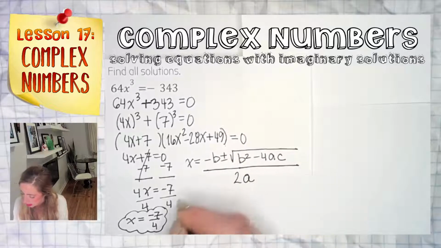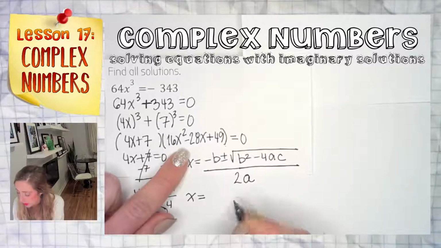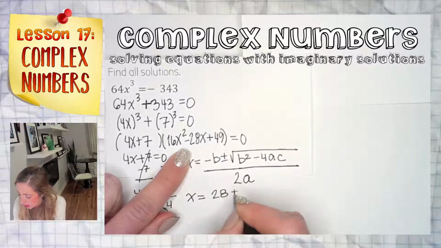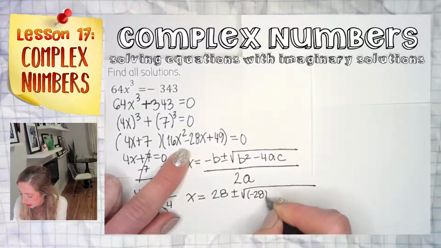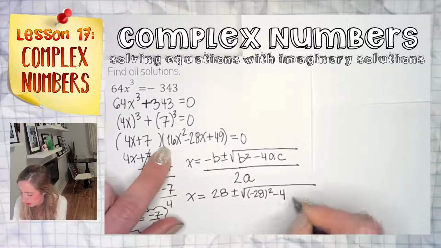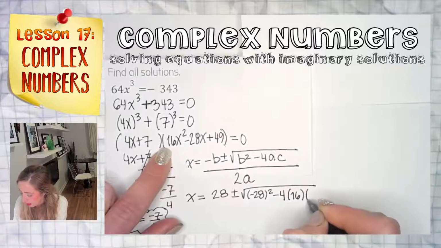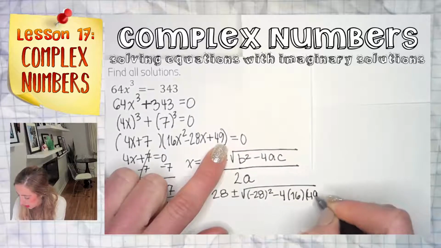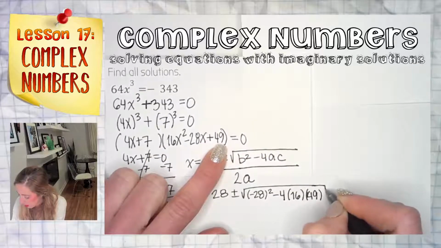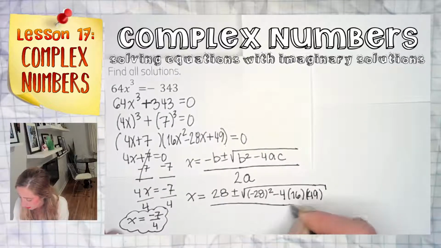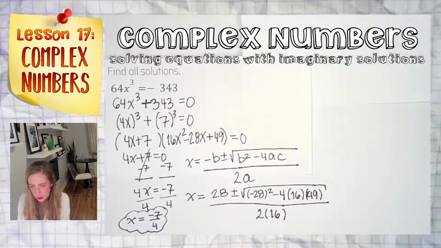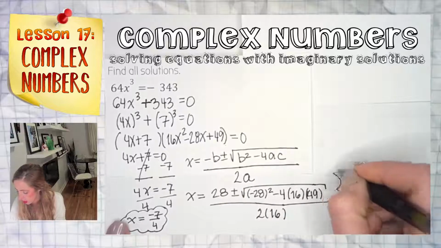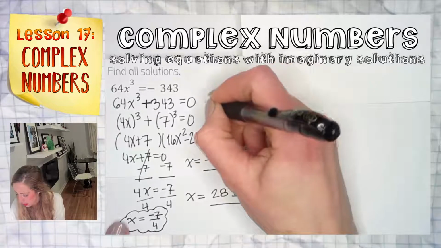Okay. x equals negative b will become positive 28 plus or minus the square root of negative 28 squared minus 4 times a, 16, times c, which is 49, all over 2 times a, which is 2 times 16. Okay, I'm using my little trick. So let's scooch this all the way around, shall we?